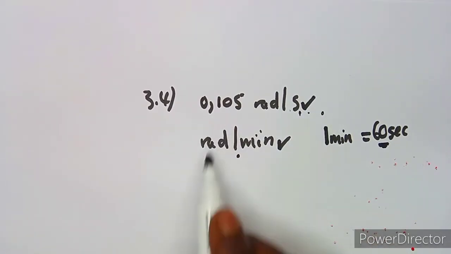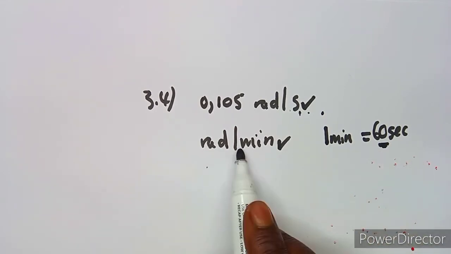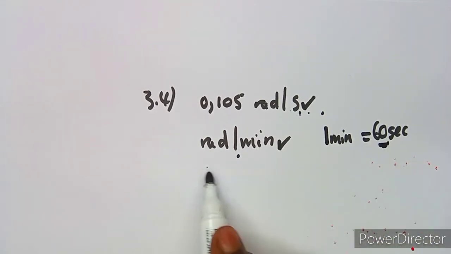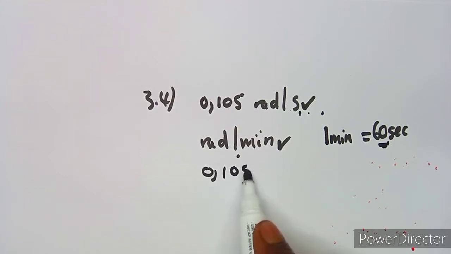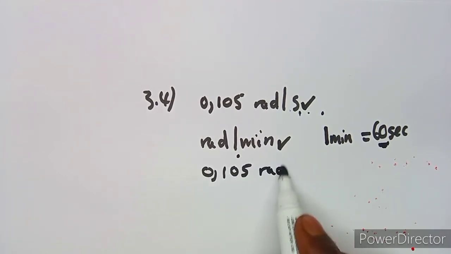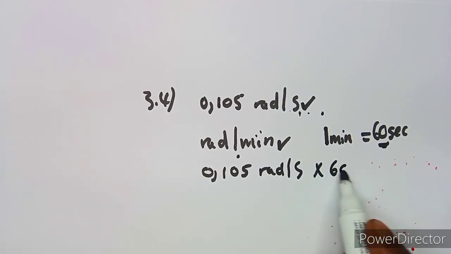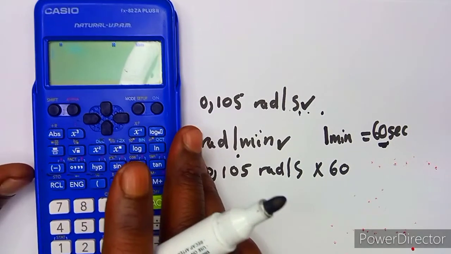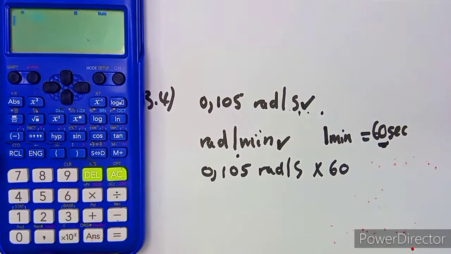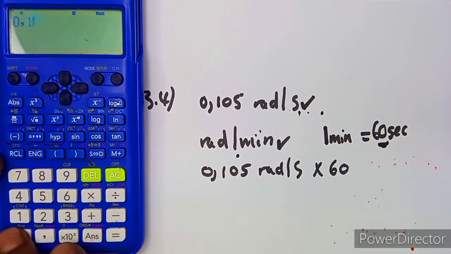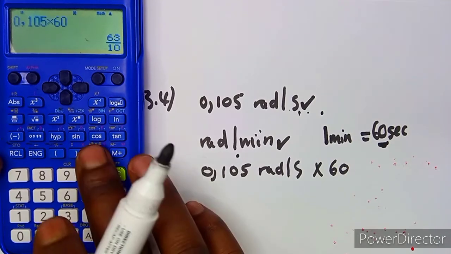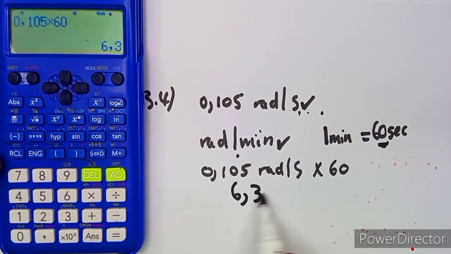We can just multiply, because in a minute we have 60 seconds. So we are going to have 0,105 rad per second times 60 seconds. Let's do this together: 0,105 times 60. You are going to obtain 6,3, which is now in rad per minute.